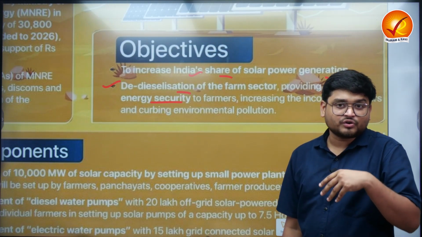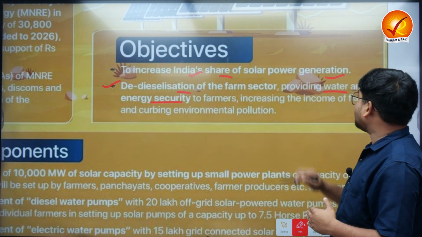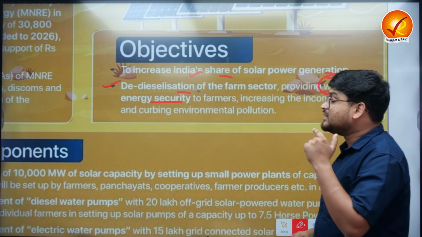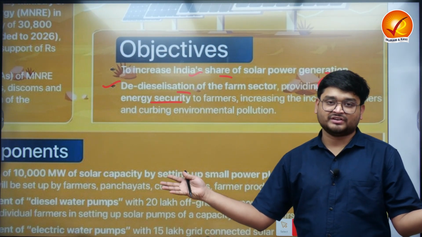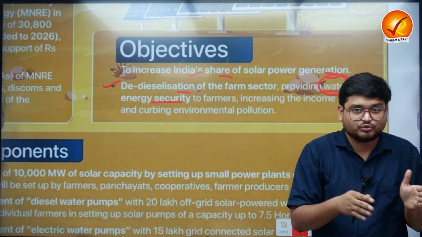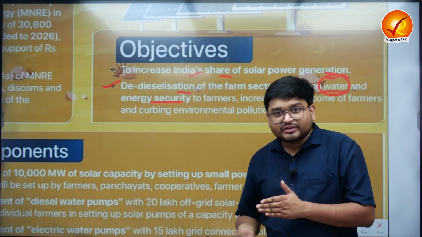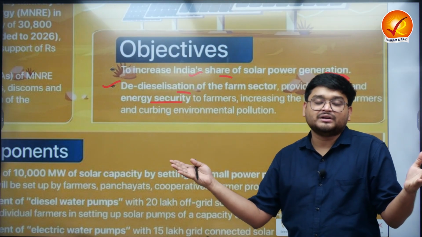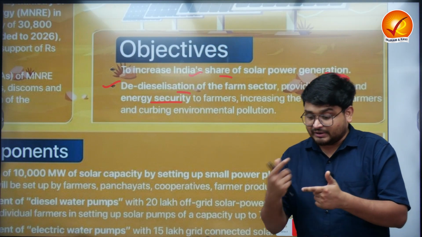Now these diesels are obviously causing a high amount of pollution in the country, and also we understand that water levels are decreasing over a period of time. Many pumps in the agricultural sector use a heavy amount of electricity, and we know that the farmers are given free electricity in most parts of the country, due to which they try to exploit the free electricity and extract almost unlimited quantities of water from the groundwater level, and this is depleting the groundwater level.